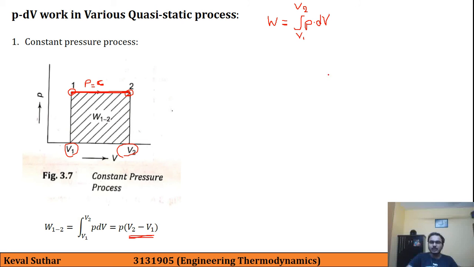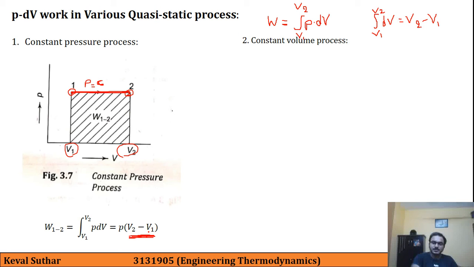Let me remind you, the formula on our previous slide: integration from V1 to V2 of dV is equal to V2 minus V1, and the same answer comes here because it is a point function and the differential is exact.